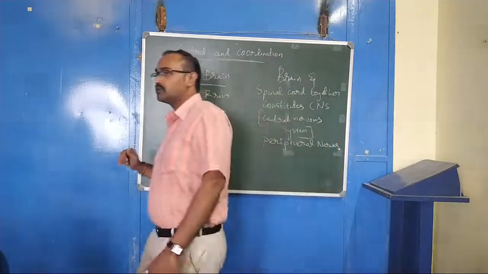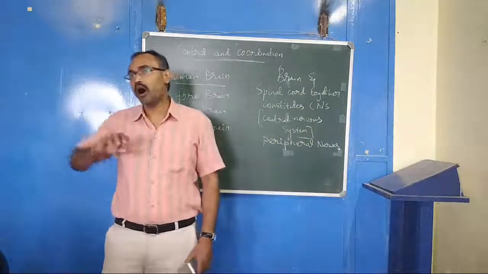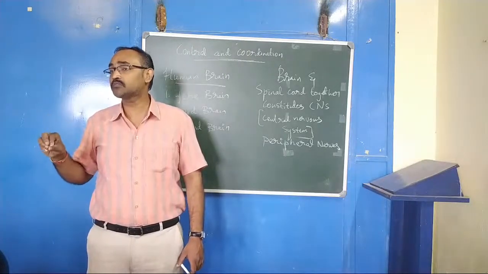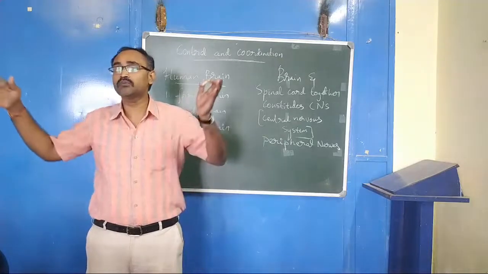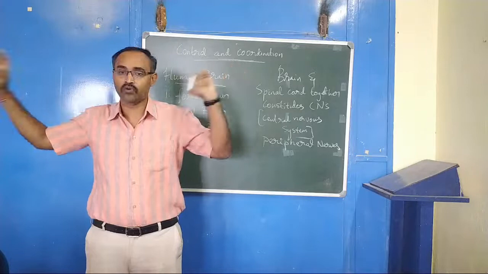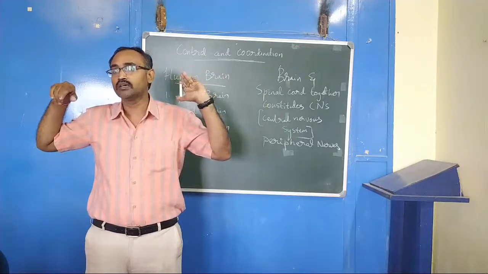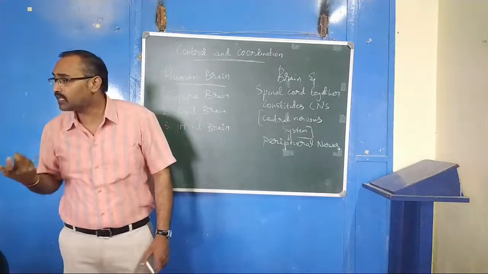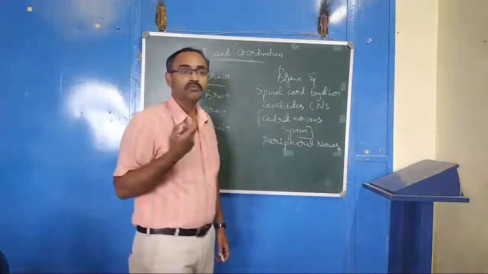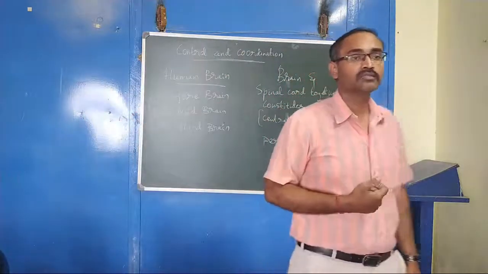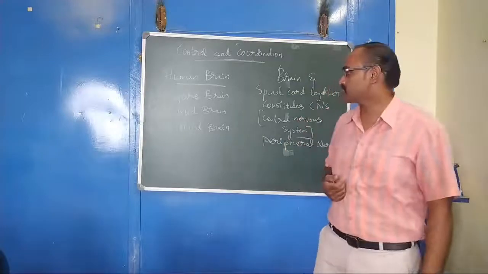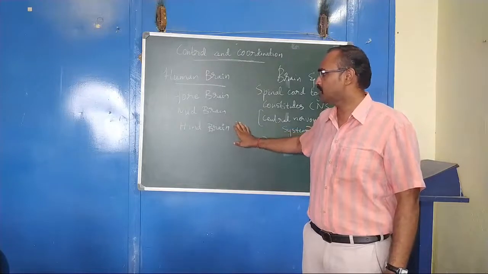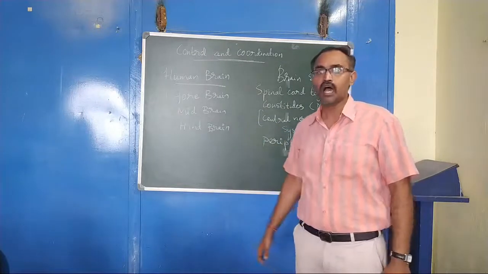All the voluntary actions that take place with our knowledge are under the control of the forebrain. There are some involuntary actions which cannot be controlled by our will. Those involuntary actions are especially controlled by the midbrain and the hindbrain.